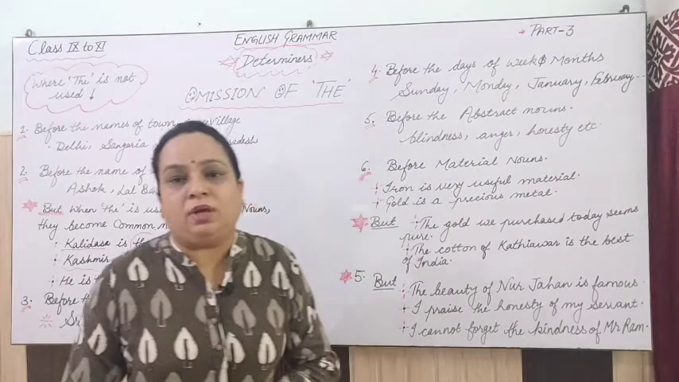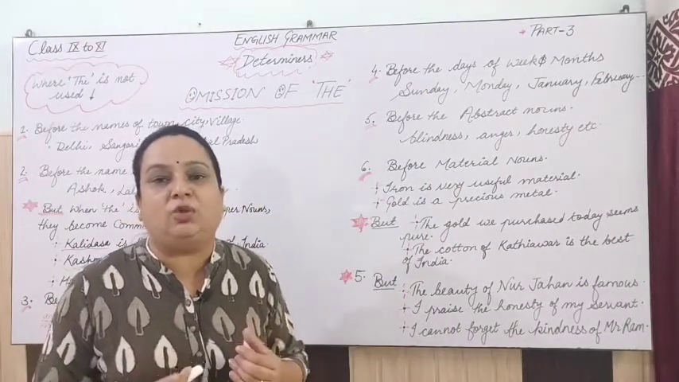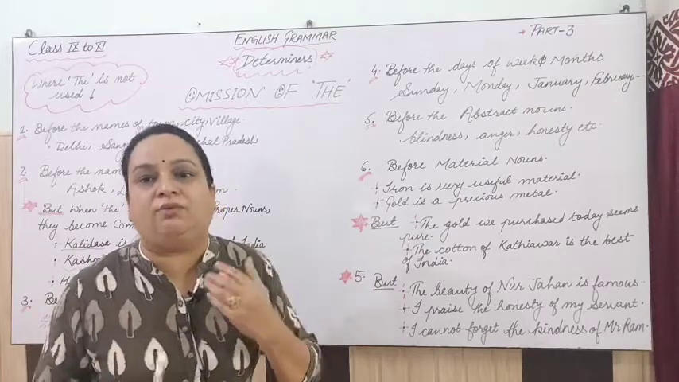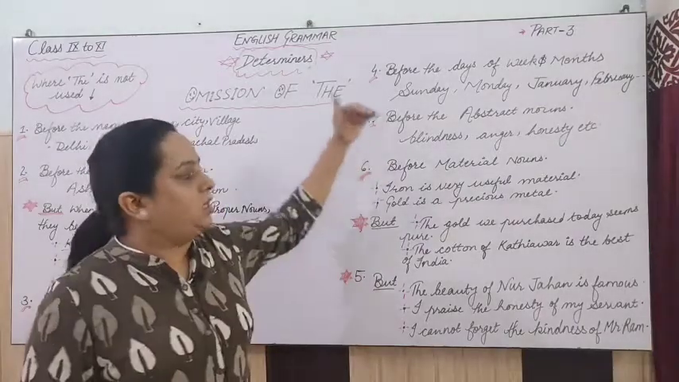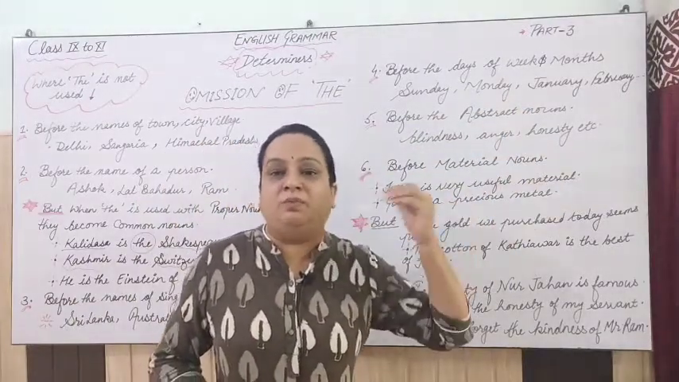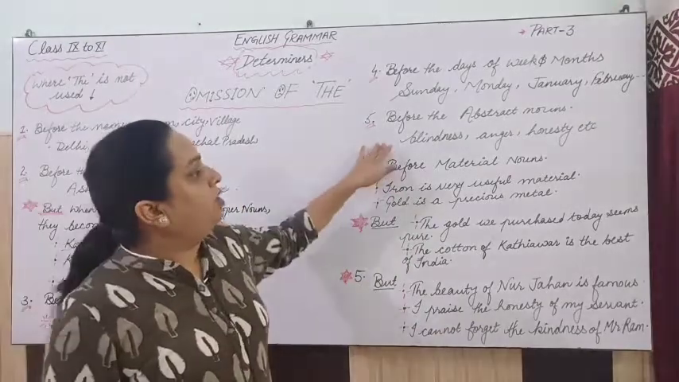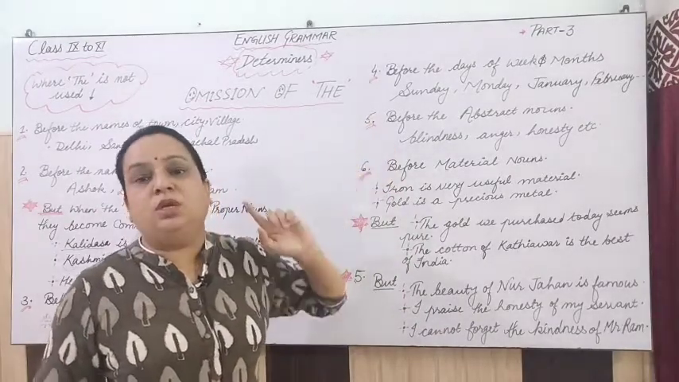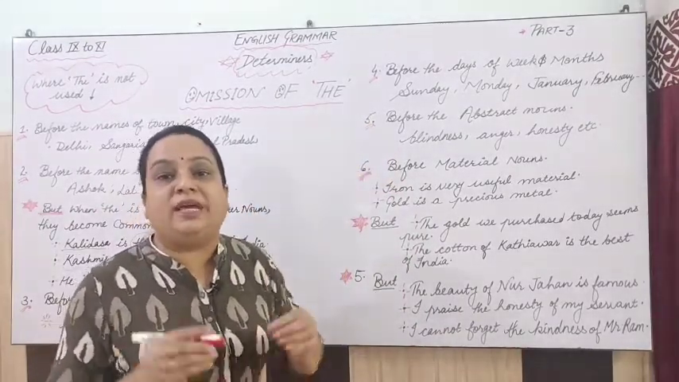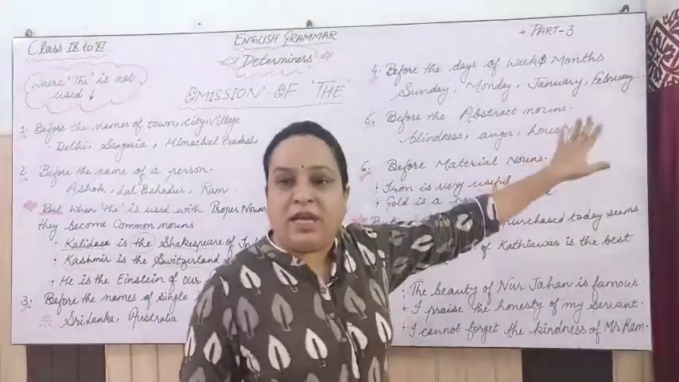Now abstract nouns are the nouns which we can feel only, we cannot touch them, right? The feelings are only abstract nouns. So blindness, anger, honesty, beauty, right? These are all abstract nouns. So we will not use the with abstract nouns in general form. That is blindness, anger, honesty, etc.